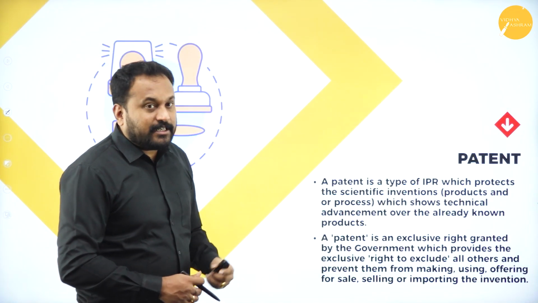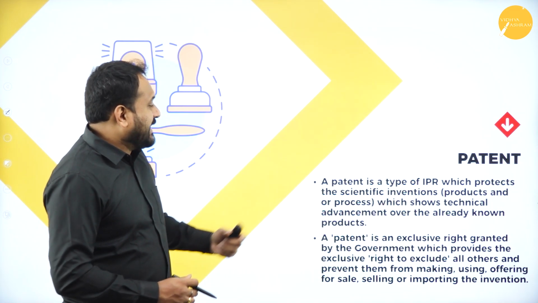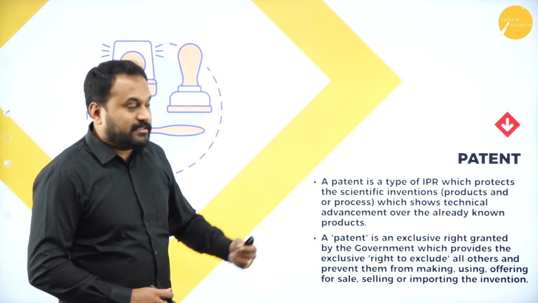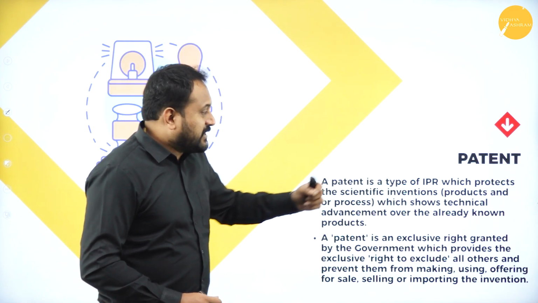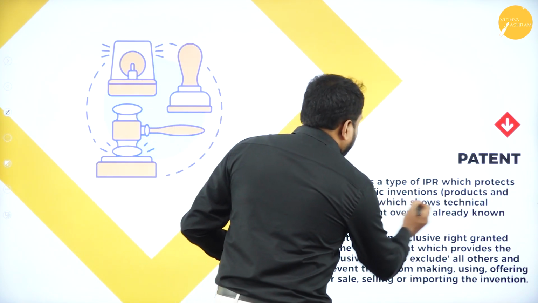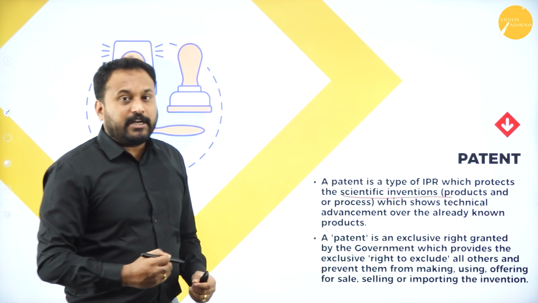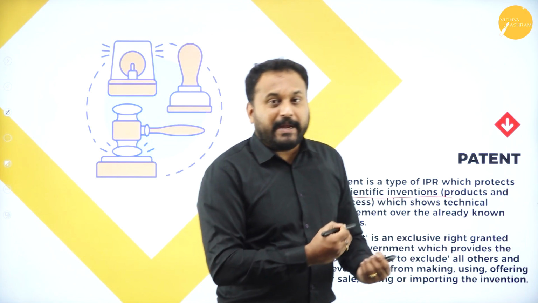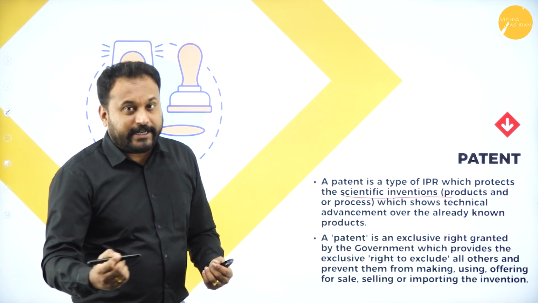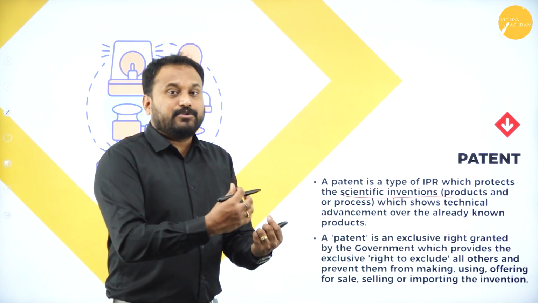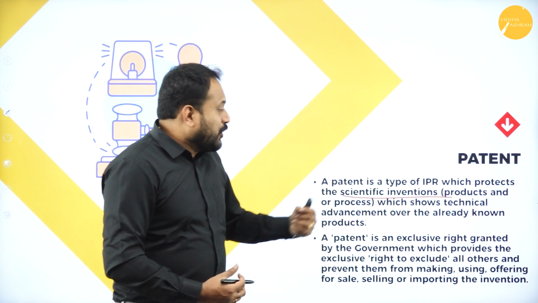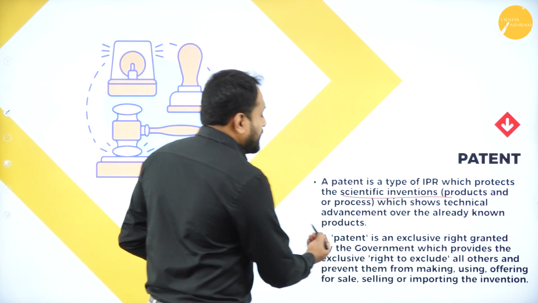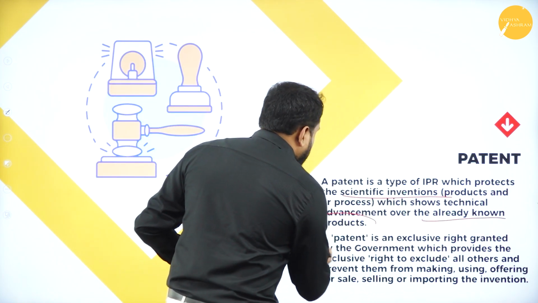Next one is patent. Now what exactly is the patent all about? A patent is a type of IPR, that is intellectual property right, which protects scientific inventions. Anybody who does it for the first time is supposed to go and take a patent, so nobody else can actually work on it. If they need to work on it, they are supposed to come and ask your permission, which shows technical advancement over the already known product.